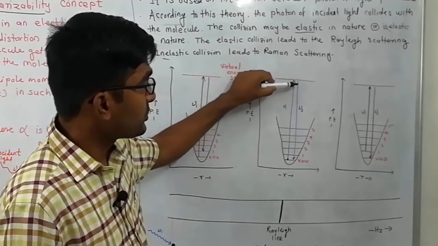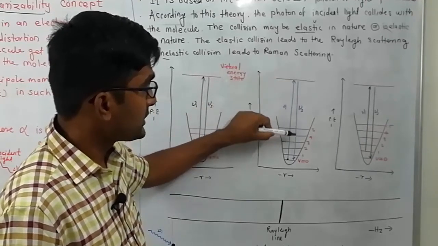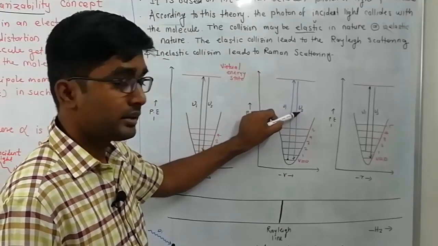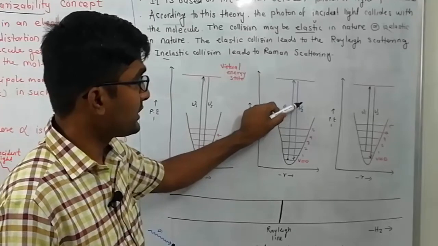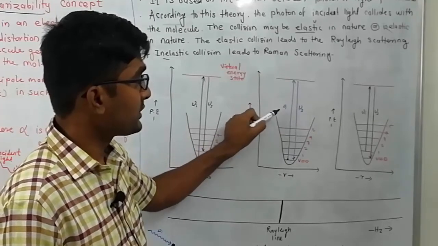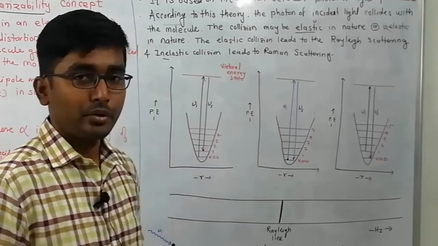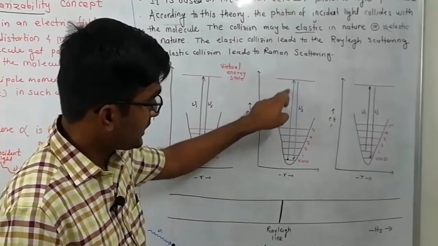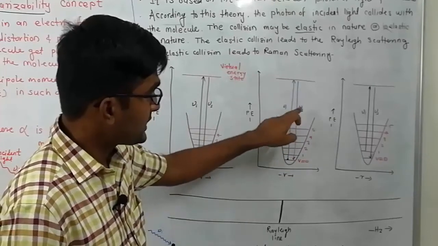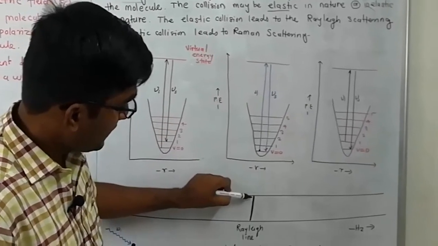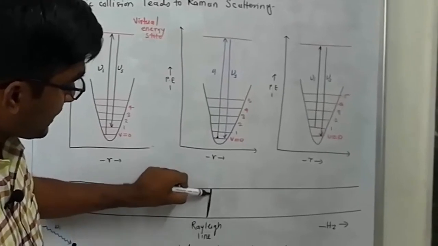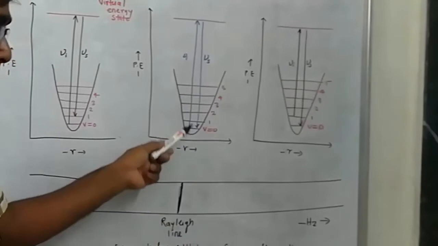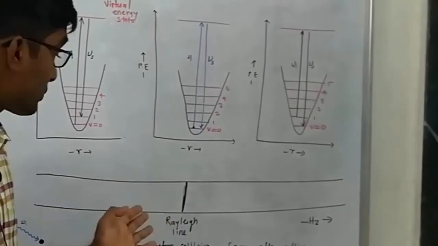From this virtual energy state, it again comes back to its ground state with emission of the scattered radiation. The energy of the scattered radiation is given by frequency nu s, and the energy of the incident light is given by frequency nu i. From v equal to 0 to the excited state, and from the excited state back to v equal to 0. This line is called the Rayleigh line. The spectral line observed due to this emission is called the Rayleigh line. Clear?